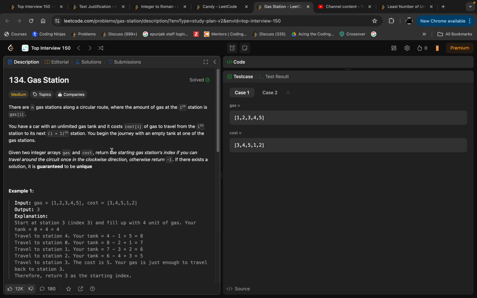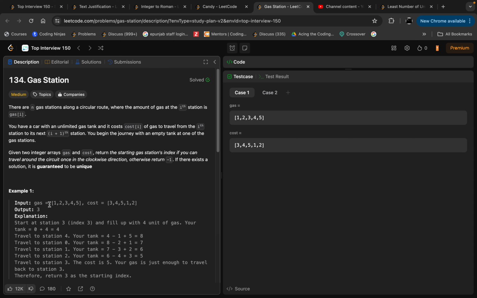So initially you are given an empty tank, and we have to fill it and then move further. We are given two integer arrays, gas and cost, and we have to return the starting gas station index if you can travel around the circuit in the clockwise direction. Otherwise, return -1 if there exists no solution. If a solution exists, it is guaranteed to be unique. So we have to actually find the index.